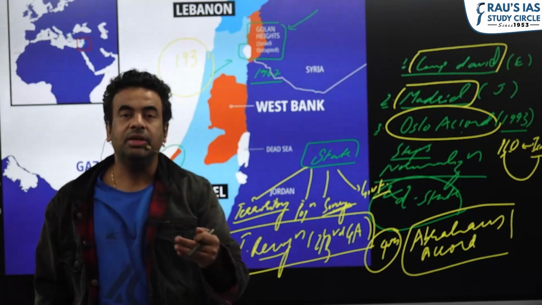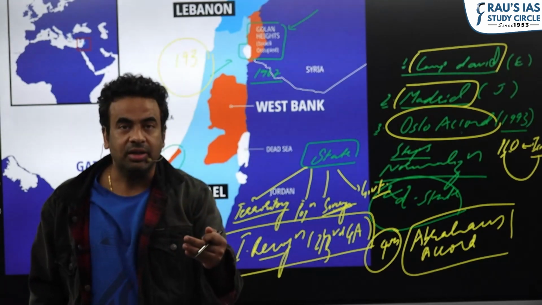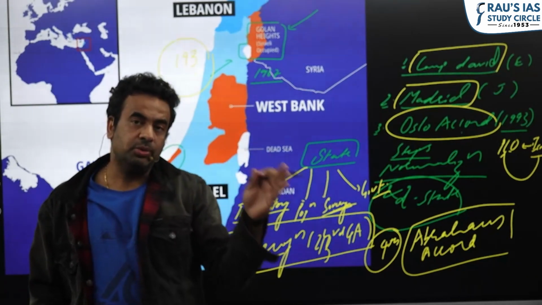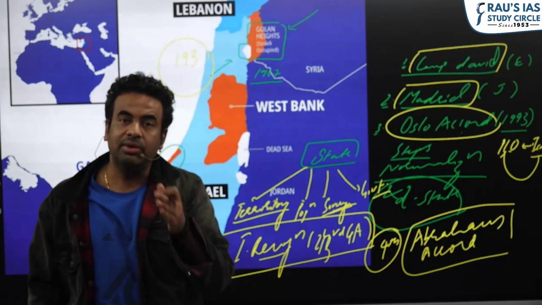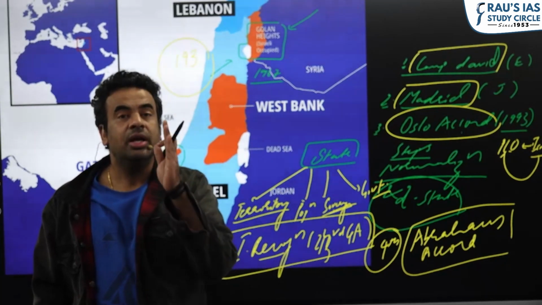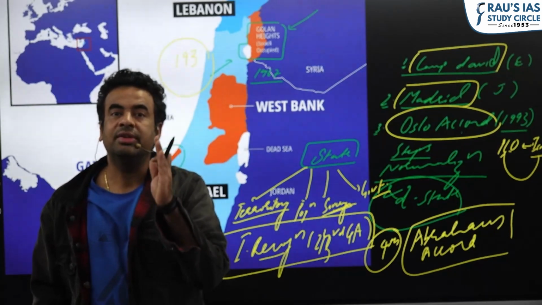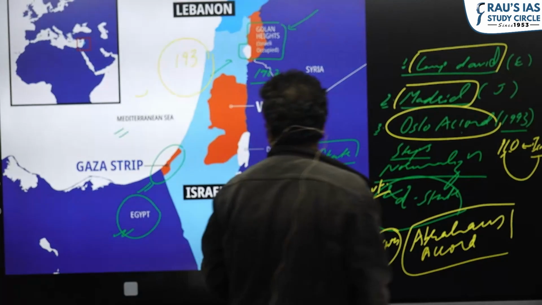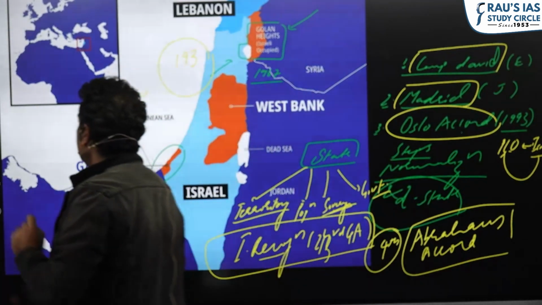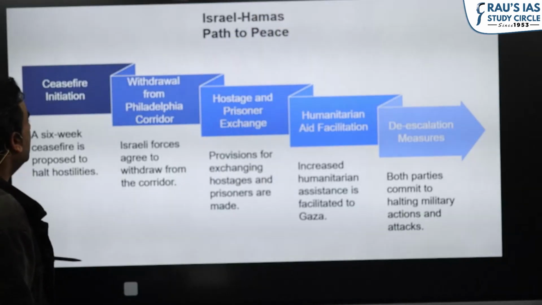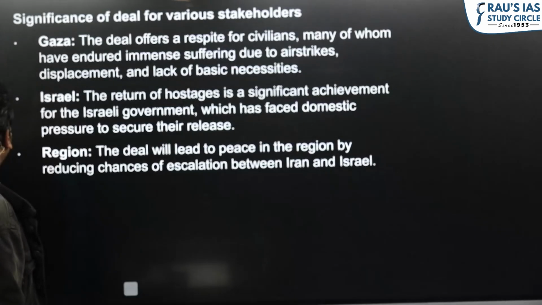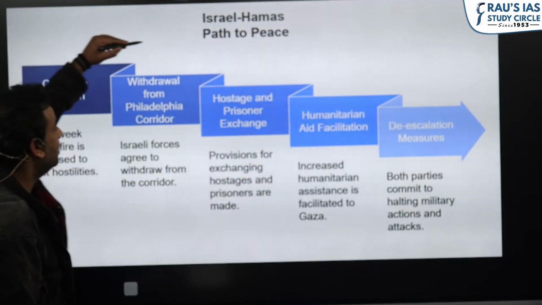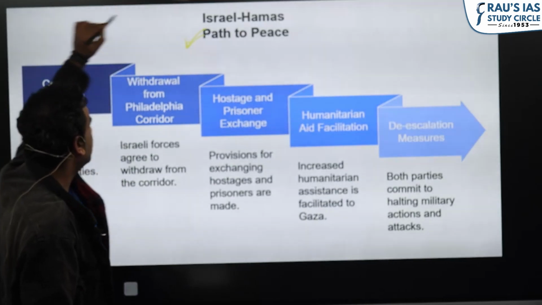And now Palestine is aspiring to become a state. If they get recognition from two-thirds of the members of the UN General Assembly, they will also acquire statehood, and India stands for full statehood for Palestine. So this much you should be well aware of from this particular update. Okay, so the factual aspect of the Israel-Hamas peace deal is not important.